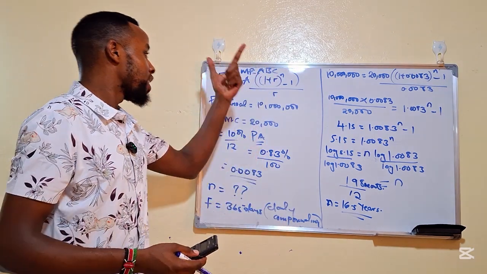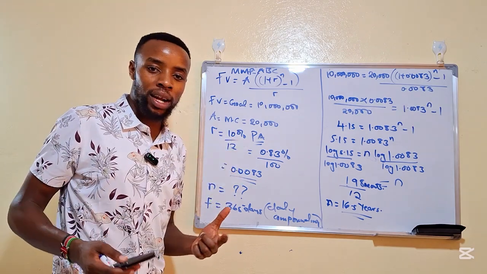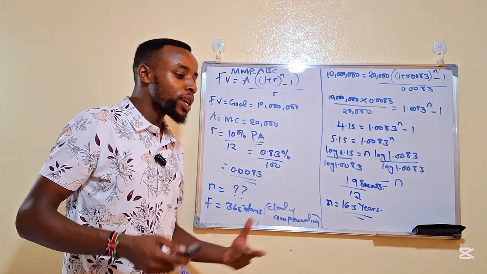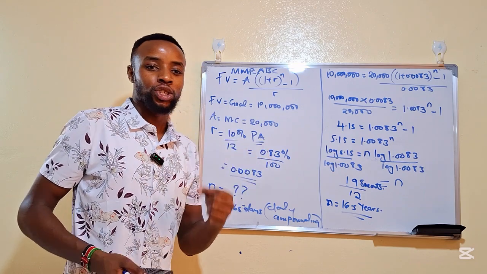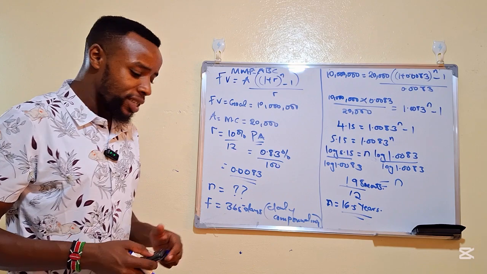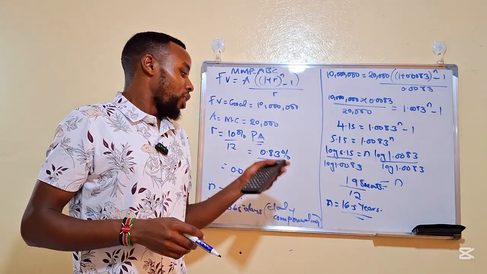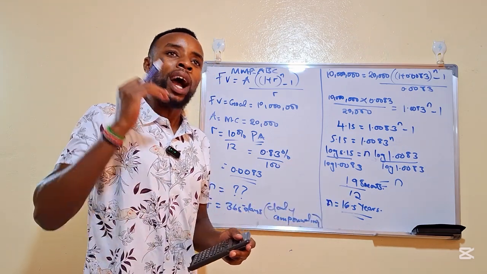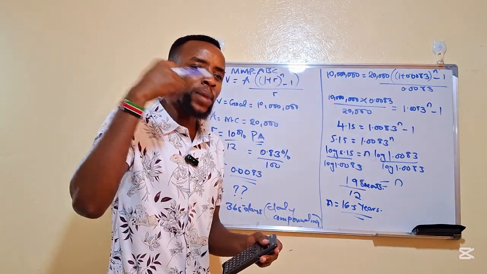So if you contribute 20,000 in a money market fund account with a yield of 10% per annum, of course with the effect of frequency of compounding being daily, then it is going to take you 16 and a half years to raise 10 million Kenya shillings. Now, ladies and gentlemen, having identified that, after 16 and a half years you have your 10 million Kenya shillings. But how much did you contribute to that money market fund?